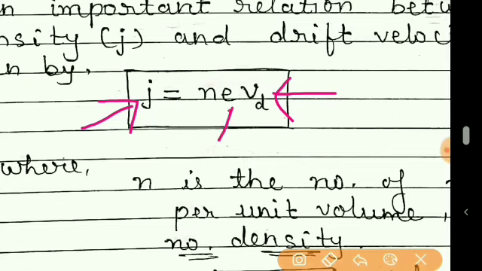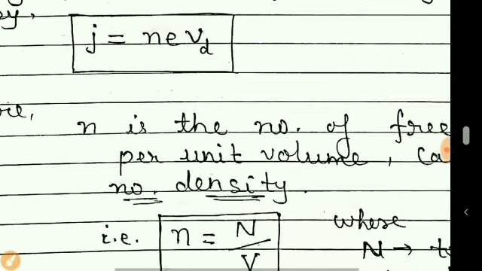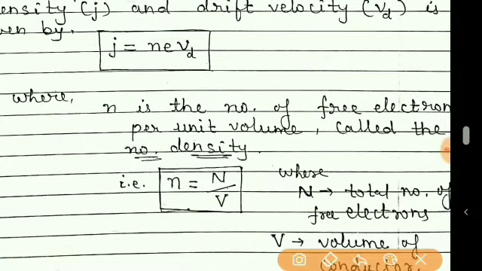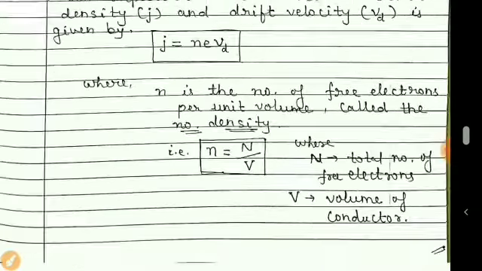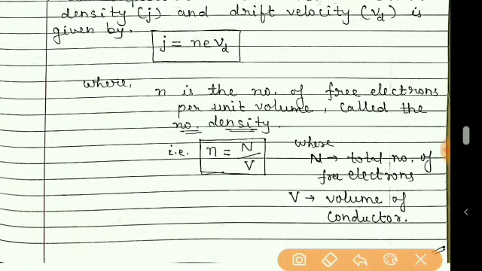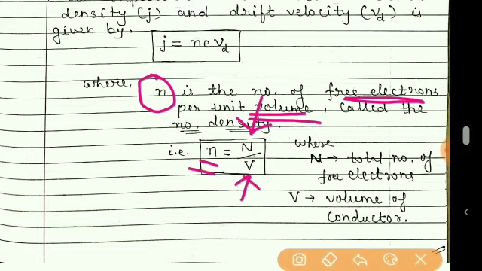What is e? e is the charge on an electron, which is equal to 1.6 into 10 raised to minus 19 coulomb. But what is n here? n is the number density of electrons in a conductor. How many free electrons are there in that volume of a conductor? That is number density. So we can write n is equal to number of charged particles, that is electrons here, upon volume of a conductor.